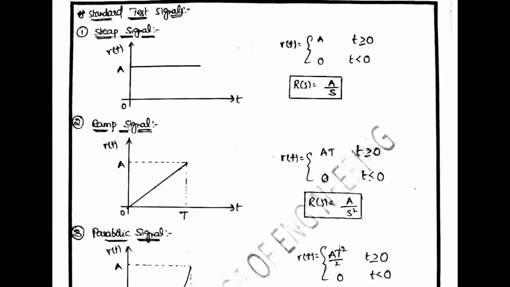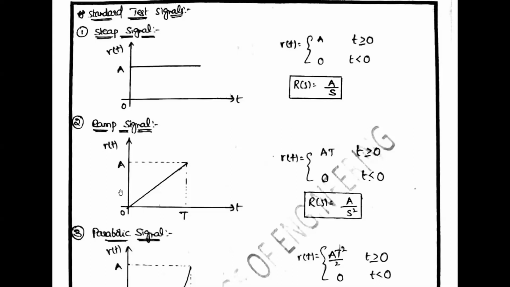And the ramp signal is a signal whose value increases linearly for t greater than or equal to 0. So look here, what does linear mean? Your given input is 0, output 0.